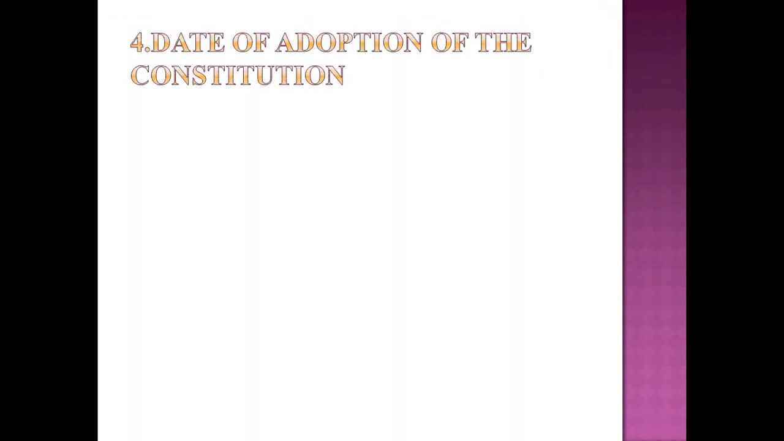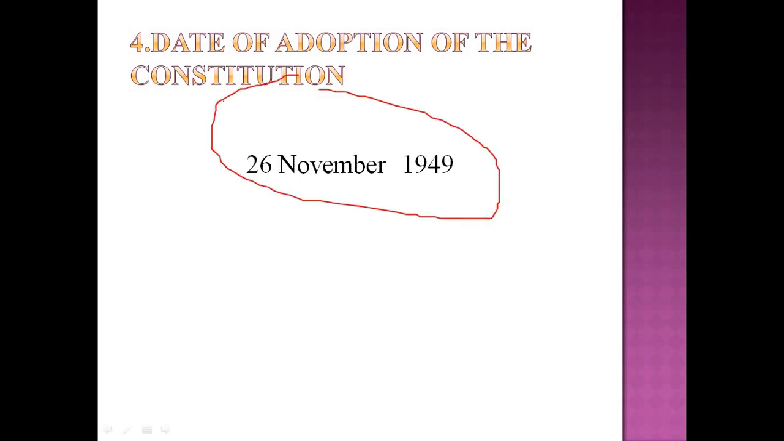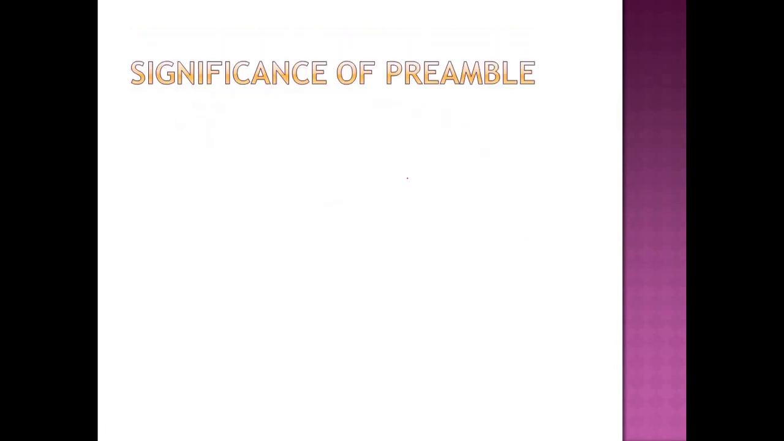And finally, the fourth and last important information in the Preamble is the date of adoption of the Constitution, that is 26 November 1949. The Constitution was adopted, enacted, and given to ourselves on 26 November 1949. Please note that it is different from the date of coming into existence of our Constitution. Our Constitution came into existence on 26 January 1950, which we celebrate as our Republic Day. So the date of adoption is different from the date of coming into existence.